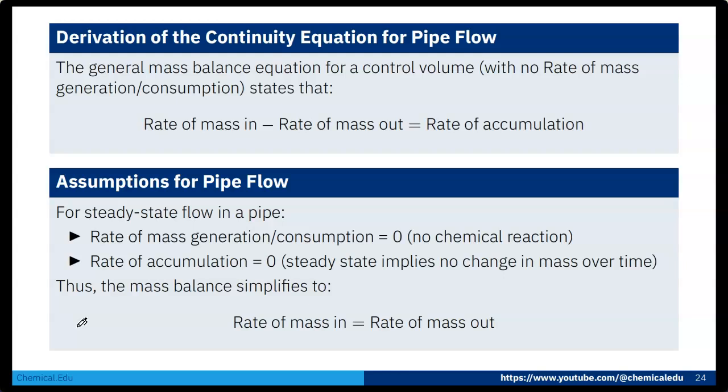The general mass balance equation for a control volume with rate of mass generation or consumption states that rate of mass in minus rate of mass out is equal to rate of accumulation.